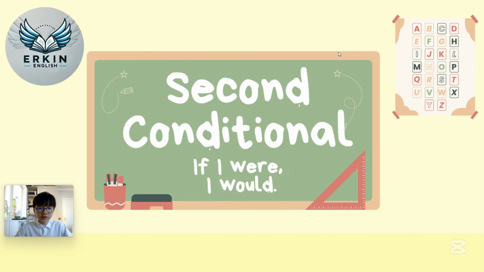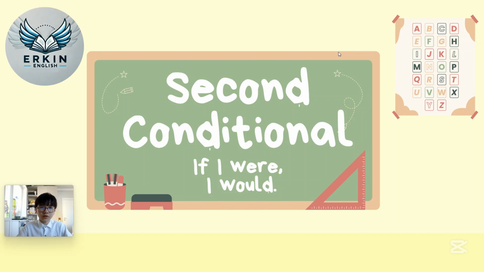Today we're gonna be talking about the second conditional, a powerful way to talk about imaginary situations or things that are unlikely to happen. For example, have you ever dreamed of becoming a millionaire? You might say, if I were rich, I would travel the world. Sounds cool, right? Well, that's exactly what we're learning today. And by the end of this lesson, you'll know how to use second conditional naturally in every conversation.